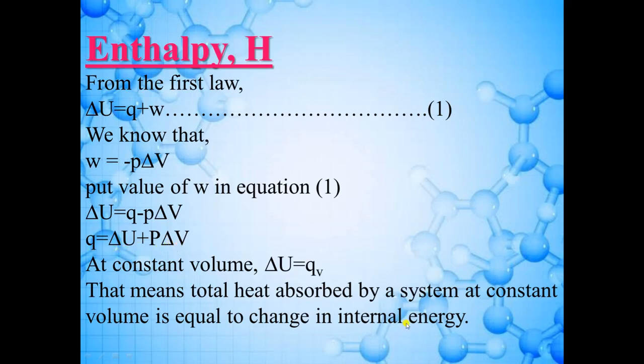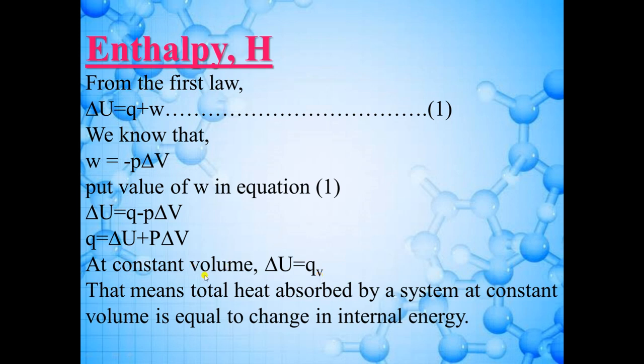So here we have the relation that delta U is equal to QV. That means at constant volume, change in internal energy is equal to total heat absorbed by the system. Suppose there is a system and the volume of that system is constant, and we want to find out change in internal energy. So change in internal energy will be equal to the total heat absorbed by the system at constant volume. That is why we have written V here. So this is at constant volume.